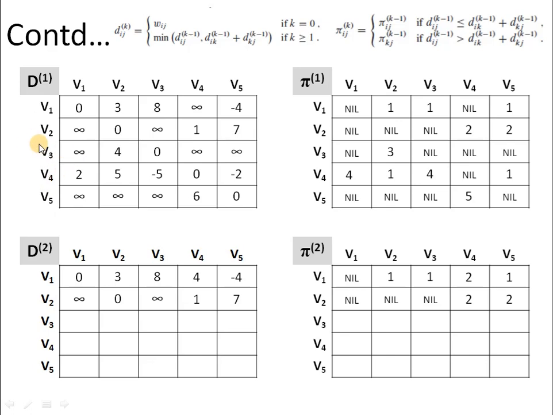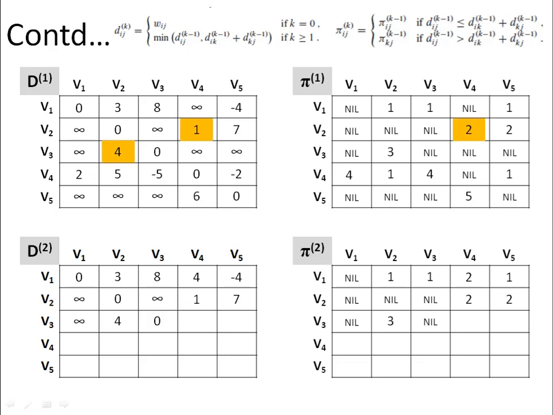Next, we have to compute the distance value from vertex V3 to other vertices via vertex V2. So starting with V3 and V1. For V3 to V1, we have to follow the path 3 to 2 and then 2 to 1. So this entry comes out to be infinity. So no change. And then V3 to V2. Again, this entry comes out to be 4 plus 0, which is equal to the current entry. So no change again. Then V3 to V3, this entry will remain unchanged because 4 plus infinity will give us infinity. Then V3 to V4, that means we have to go 3 to 2 and then 2 to 4.